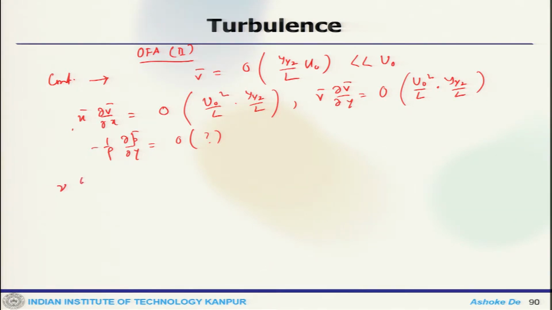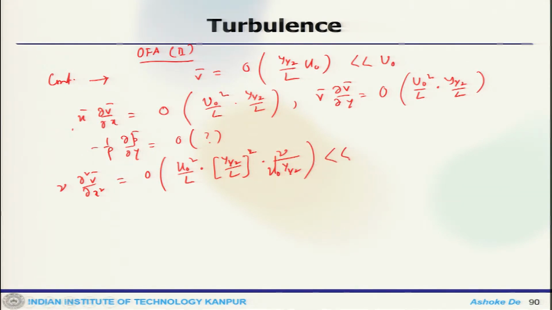Then the diffusion component nu del 2 V by del x 2 would be order of u naught square by L, y half by L square, nu by u naught y half, which is quite smaller than u naught square by L, y half by L, cube.